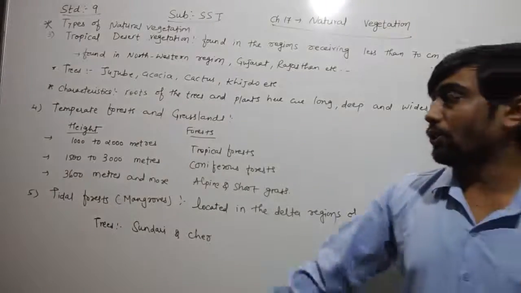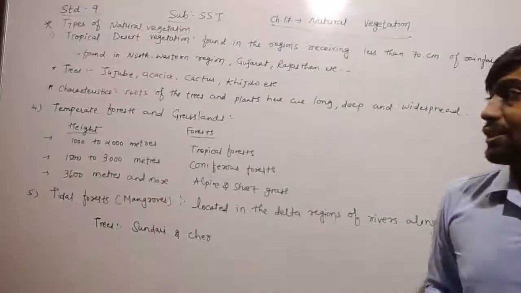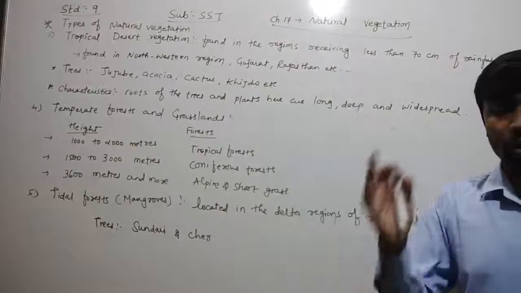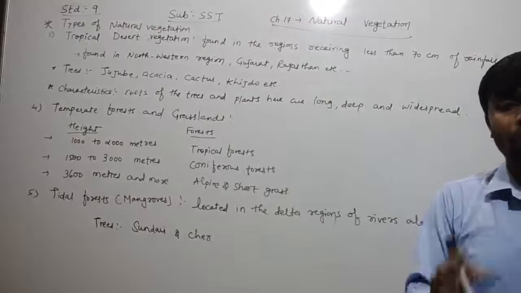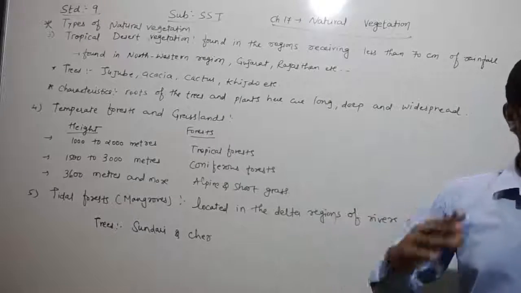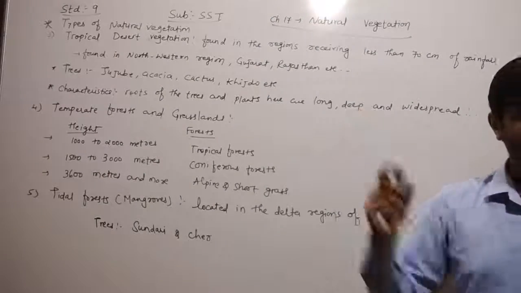After that, dear children, they have given the fourth one, the temperate forest and the grassland. Which one? Temperate forest and the grassland. It means સમશીતોષ્ણ કટિબંધીય જંગલો અને ઘાસના મેદાનો. And in brackets they have already given that this is called Himalayan vegetation. It means Himalayan vanaspati.